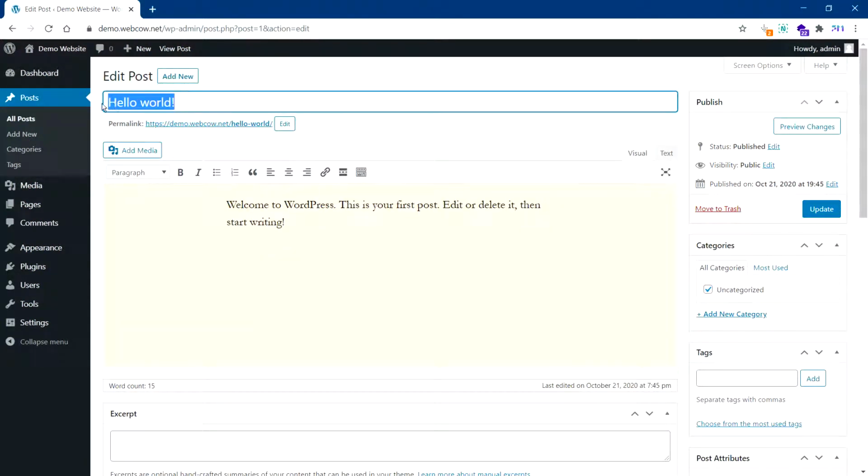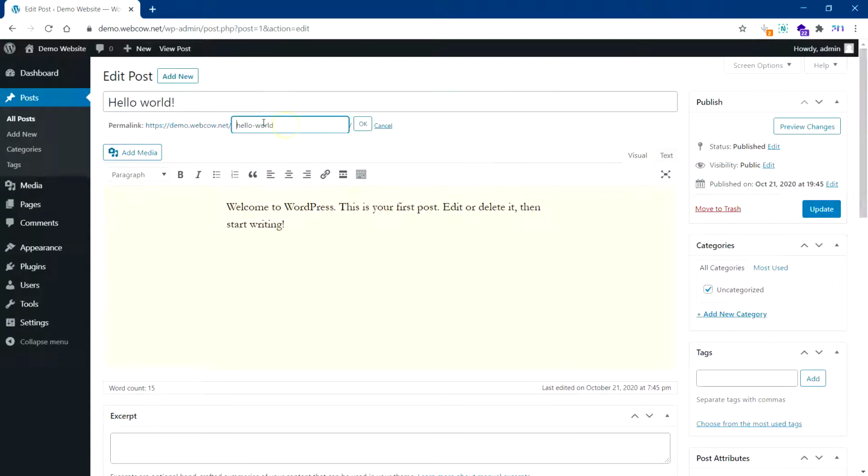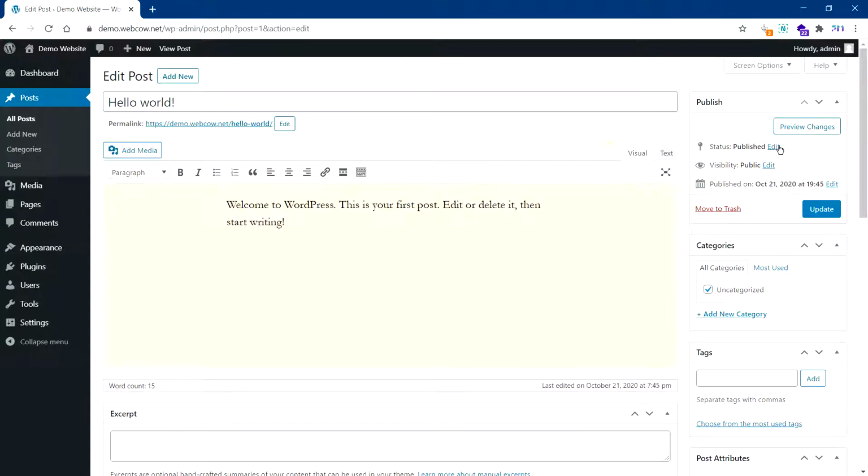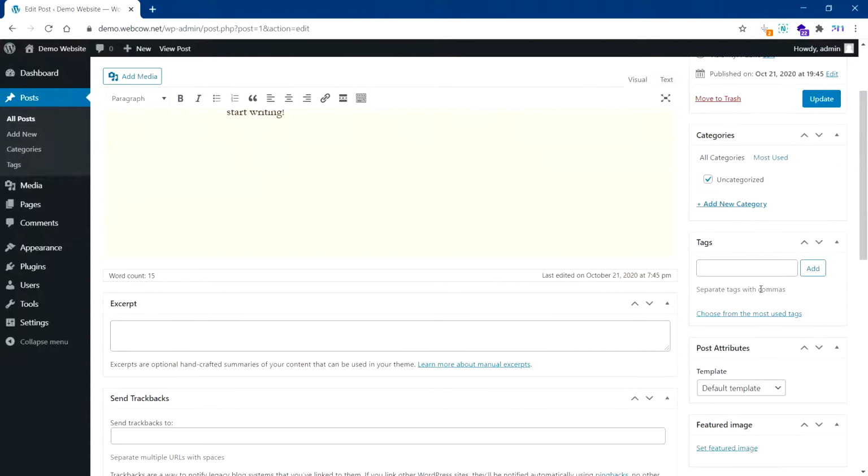You can create a title, and you can change the URL here if you want it different from the title. Usually the title automatically gets used here. If you want to publish it, or make the visibility private, things like that you can change here. You can update it once you've done the editing part. Categories, you can create new categories here. You can add new tags. Why is category important? Because you want to show a certain post in certain pages, and tags are important also because you want to collect and cluster your posts based on different topics.